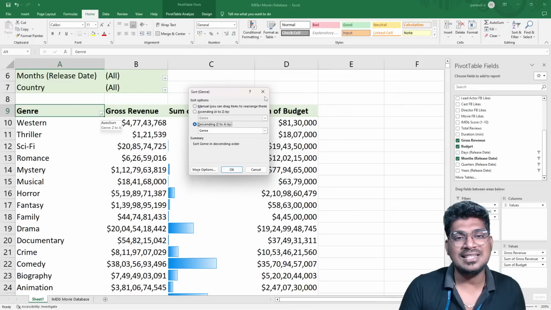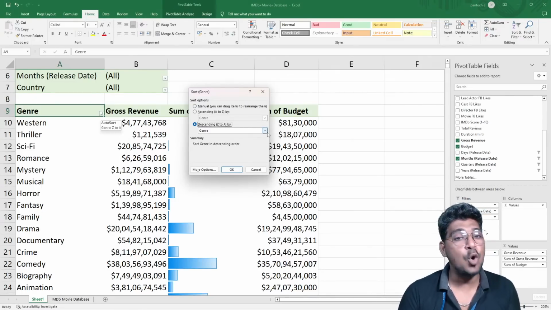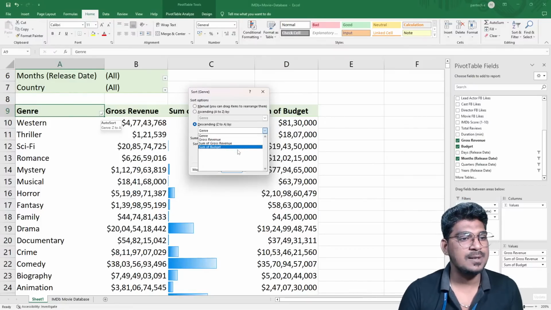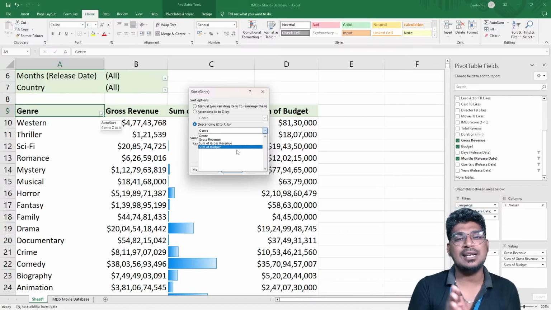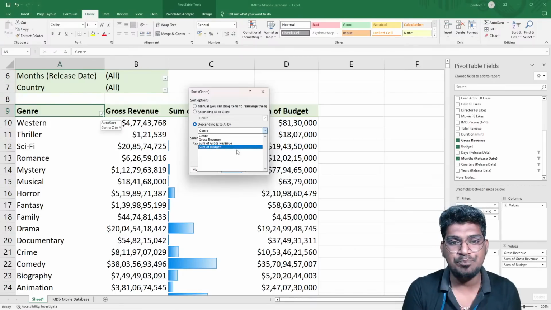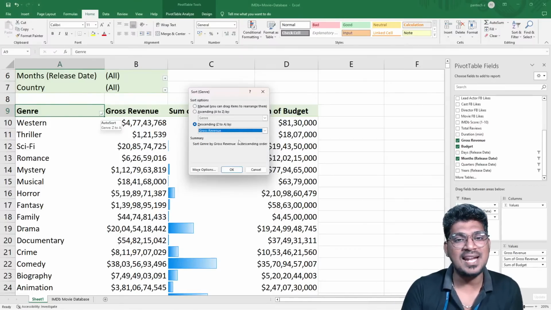Once I select this more option, we have the gross revenue basis and the gross sum of the budget. So based on the genre or gross revenue or revenue basis, the values are going to change.